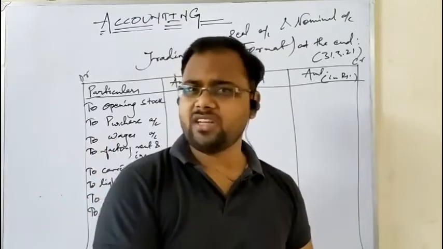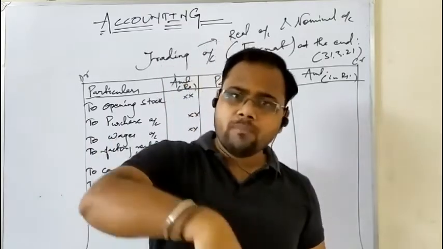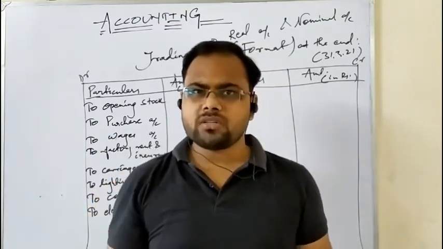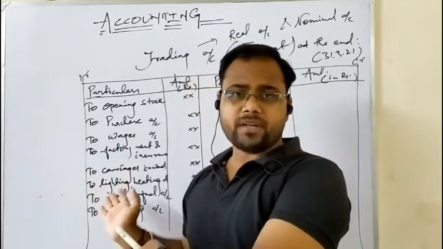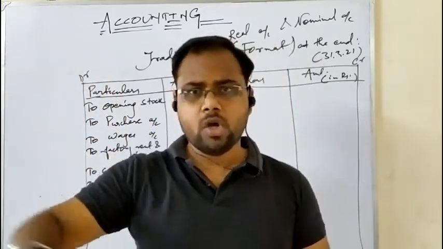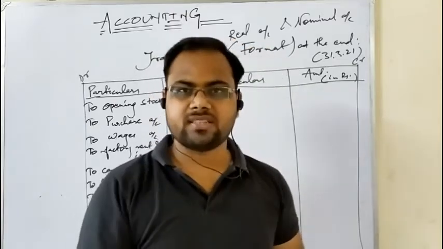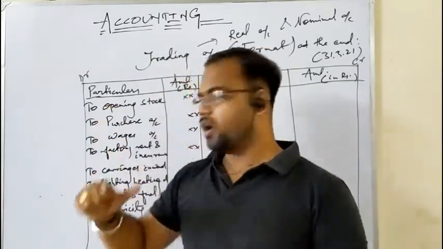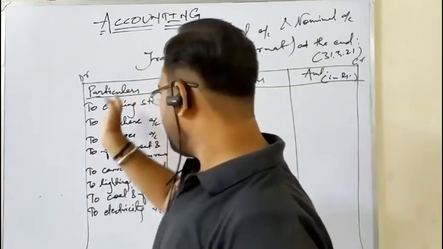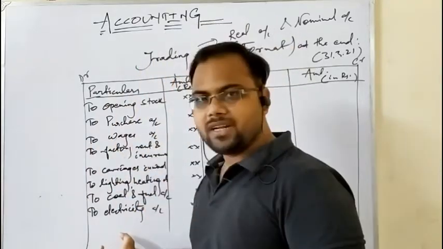But if it is mentioned that it is factory electricity or office electricity, you can easily distinguish and segregate the expenses into the debit side of trading account and the debit side of profit and loss account. So that is very easy. If it is not mentioned, then electricity charges are directly taken to the debit side of trading account. There are also a lot of expenses which I could not write in this space.